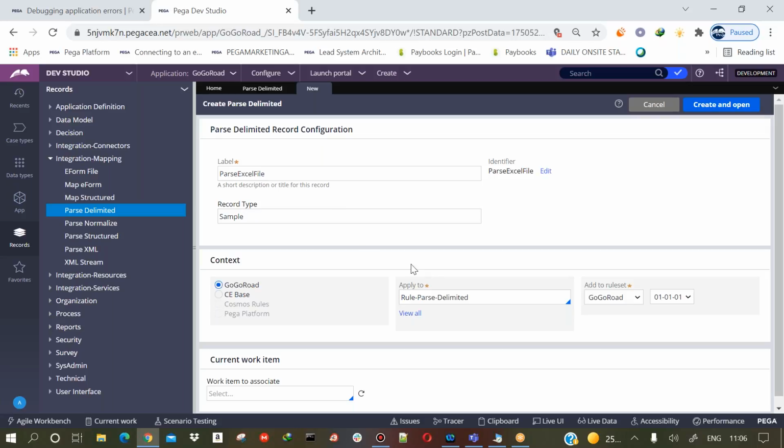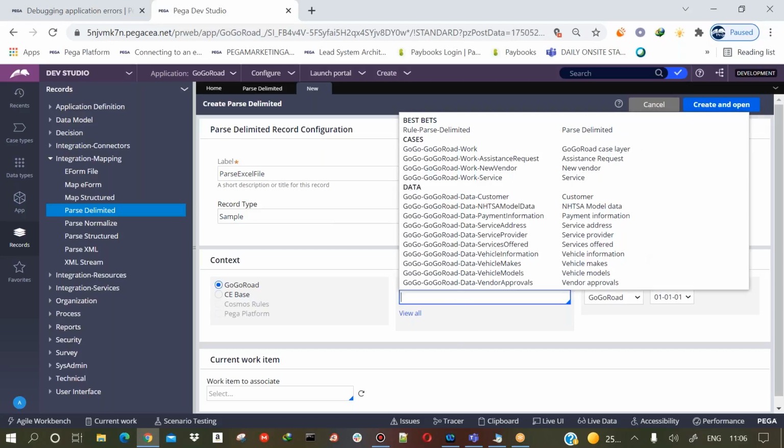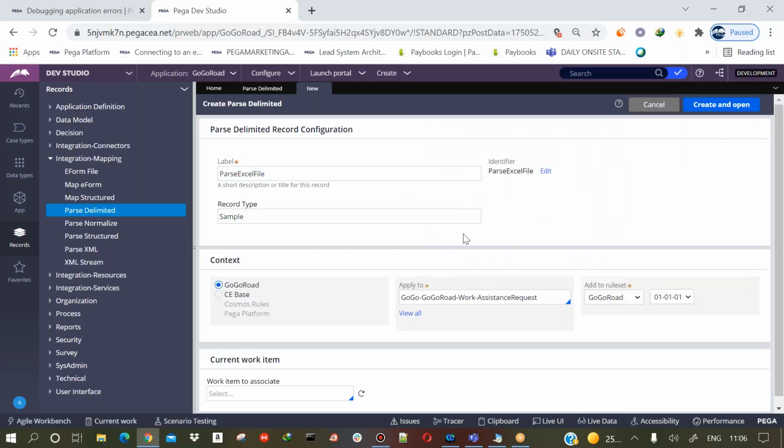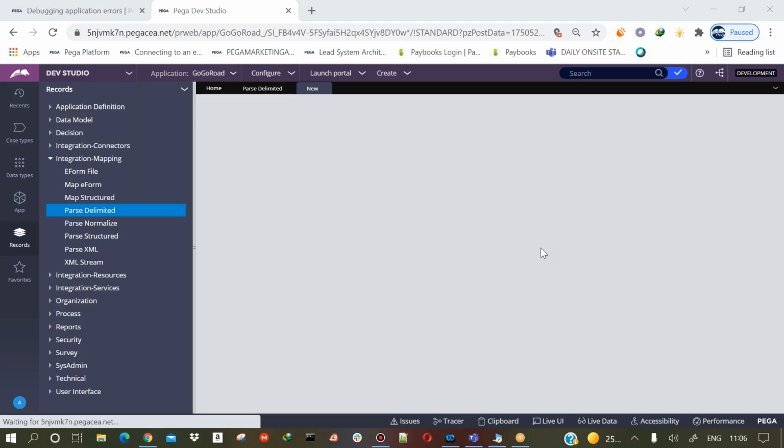Now within the class, you need to give where your properties are present. So I told you, like you will get one file. Once the file is coming, you need to map that column that are present in the file to the properties that are present in your class. So this is my class where the properties are present, let us say. So that's the reason I'm giving it in this particular class. And I click on create and open.